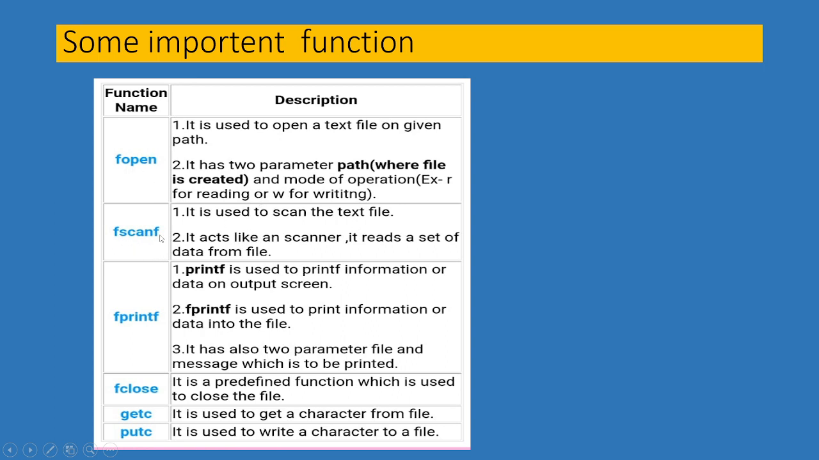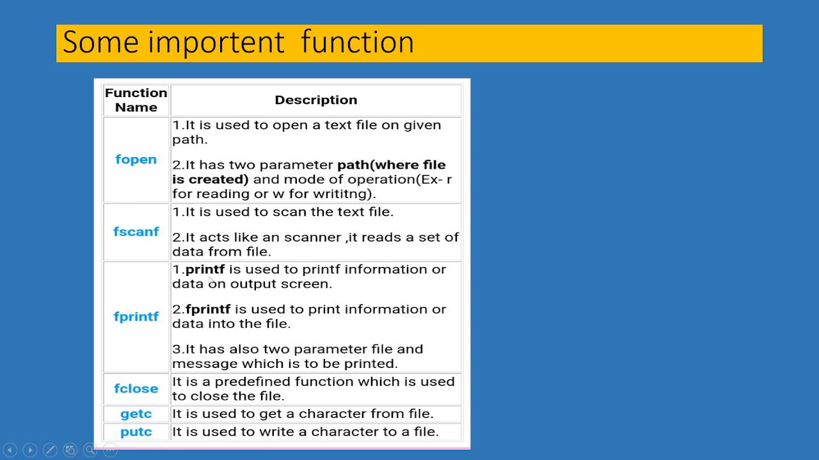The fscanf function is used to scan the text file. It acts like a scanner. It reads a set of data from the file. This function is only used to scan and read data from a file. And fprintf: printf is used to print information or data on the output screen, and fprintf is used to print information or data into the file.